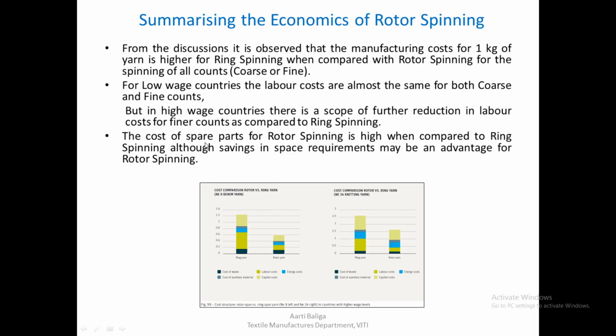Also, one thing we must keep in mind is that in rotor spinning there is a slight disadvantage: the cost of spare parts is very high when you compare it with ring spinning. Although savings are there in space requirement, the floor space requirement in rotor spinning is much lower as compared to ring spinning for the same amount of production. So space requirement would be less, which would be an advantage, but spare parts cost is very high.